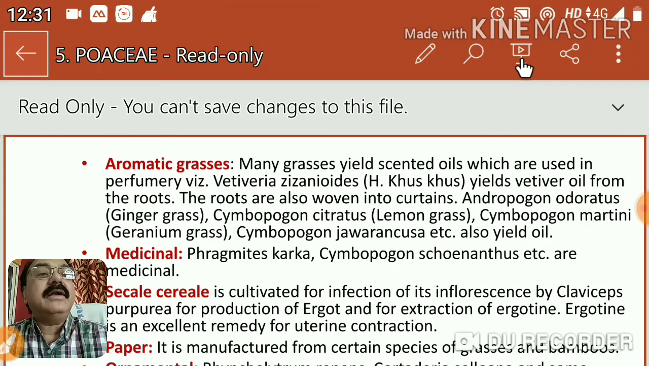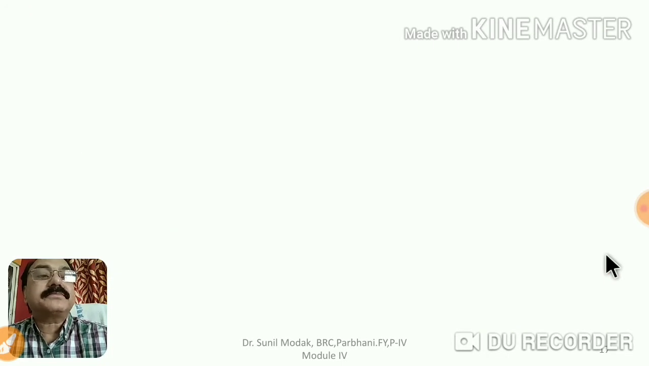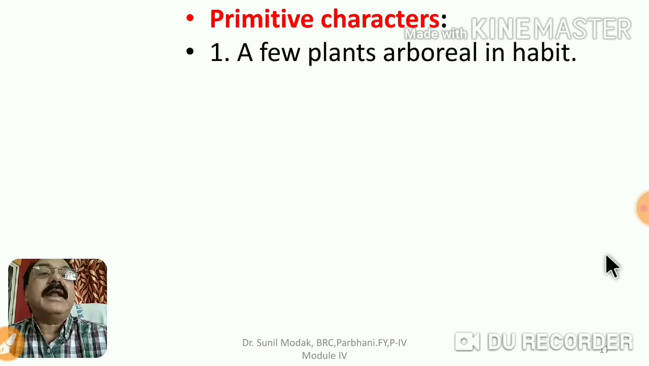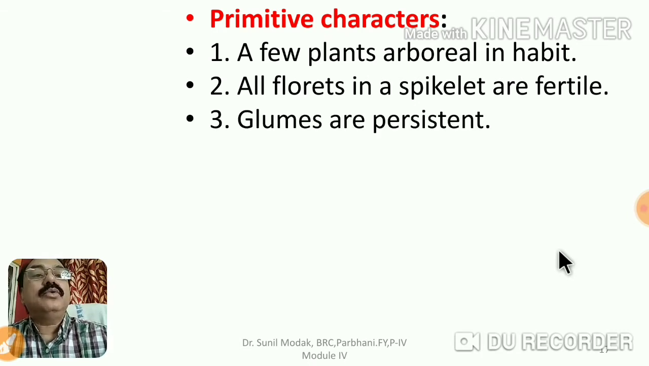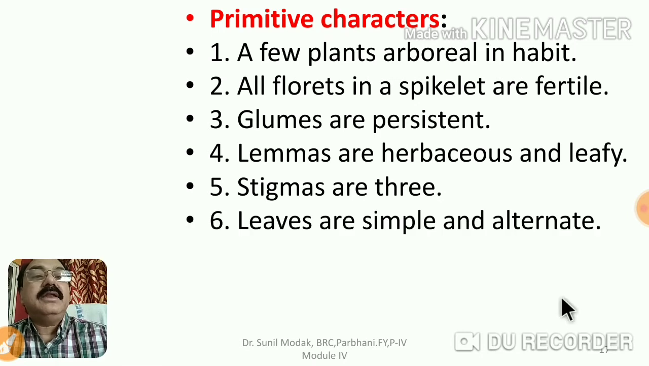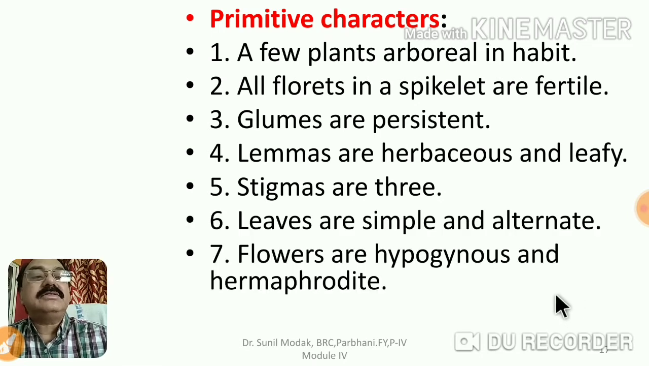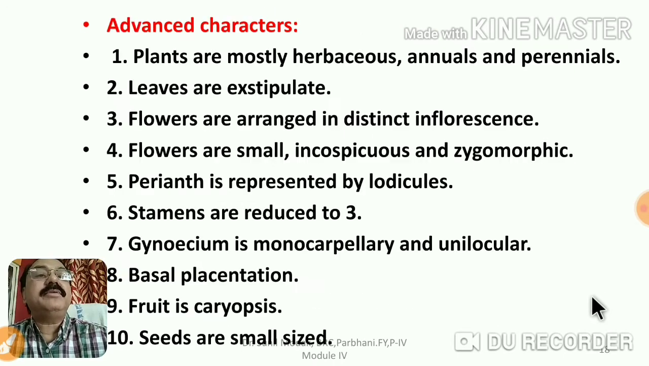Besides that, if we talk about this particular family, we will talk about its primitive characters. A few are arboreal in habit; arboreal means larger, taller, like trees, but mostly they are herbs. All florets in the spikelet are fertile, perianth is persistent, lemmas are herbaceous and leafy, stigmas are 3, leaves are simple and alternate, flowers are hypogynous and hermaphrodite, and seeds are endospermic. These are said to be the primitive characters of this family.